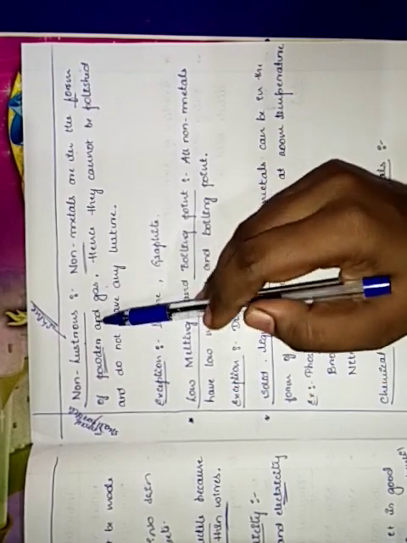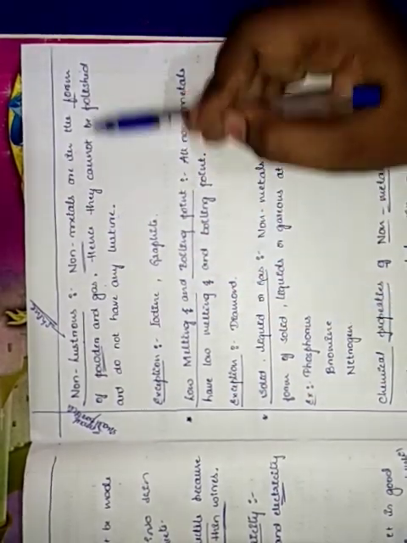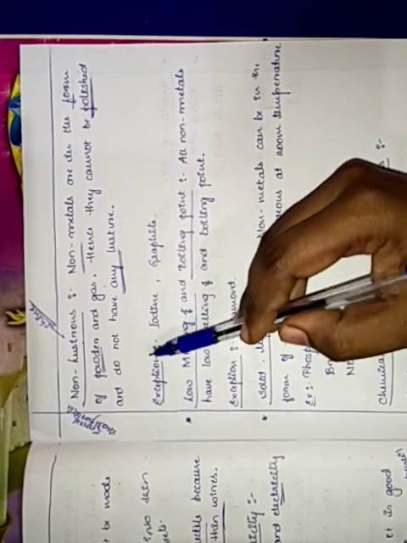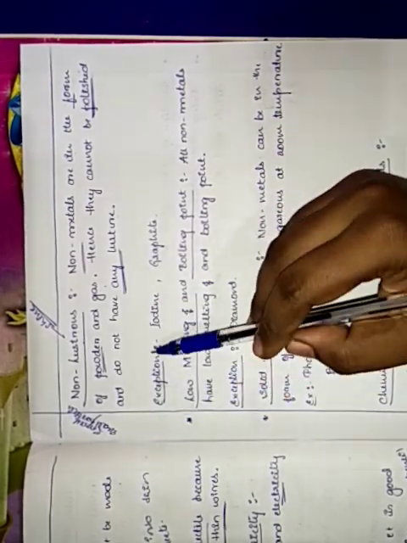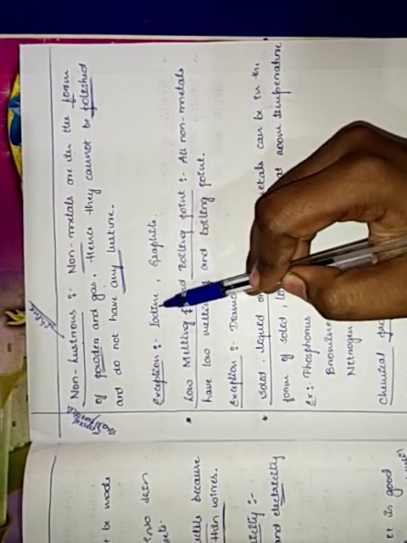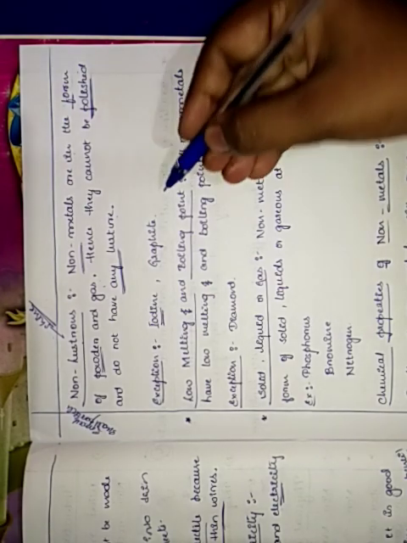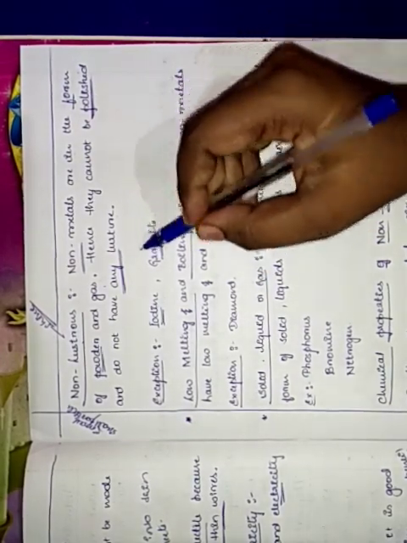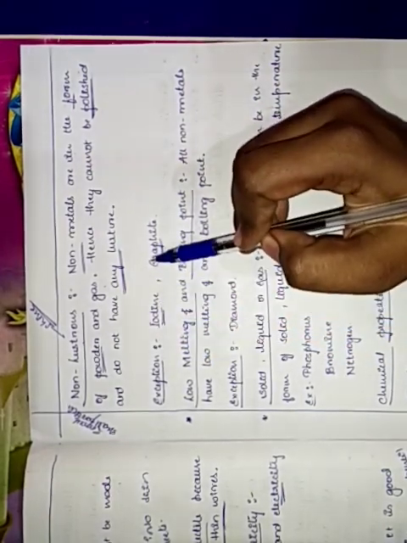It will be formed in powder and gas. Hence they cannot be polished and do not have any luster. They cannot even be polished. Got it? But here, similar to non-sonorous, we do have some exceptional cases. Exceptional cases means iodine. Iodine is shiny, which is crystalline in nature. Similarly, graphite, meaning pencil lead, is shiny in nature. These two are the exceptional cases.